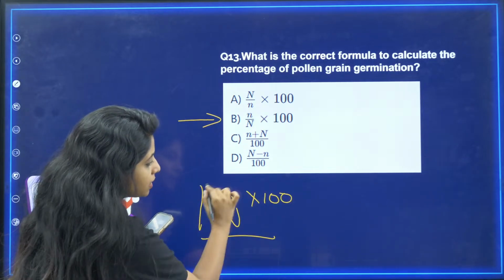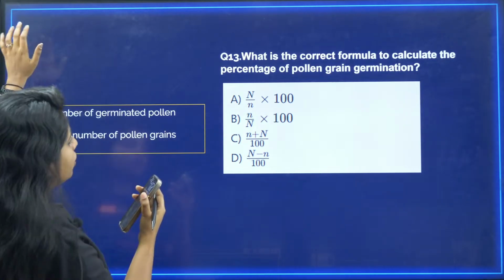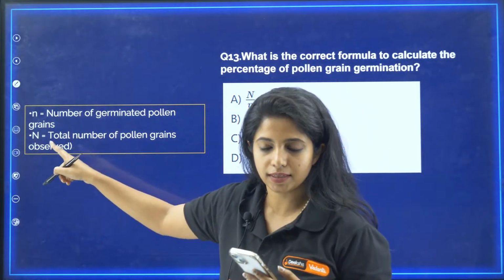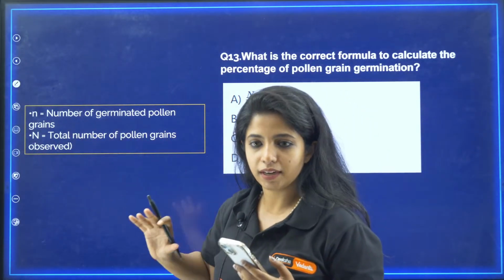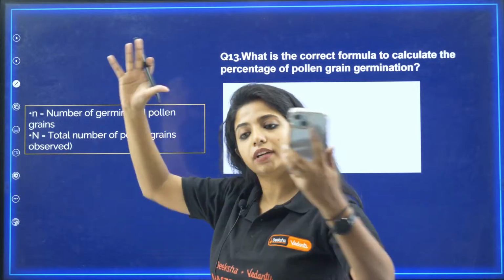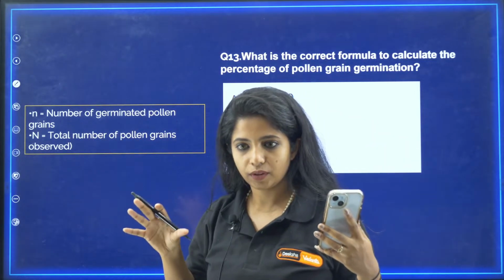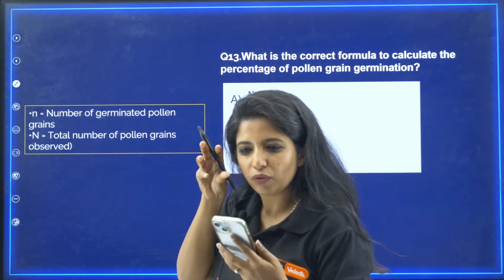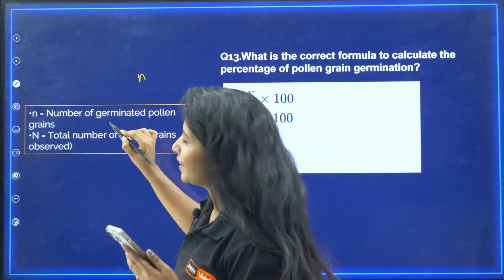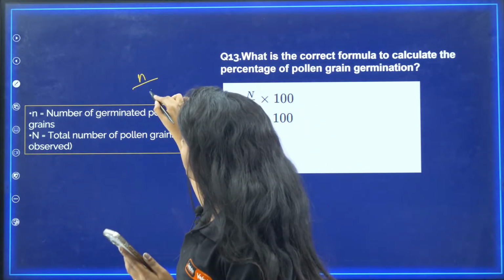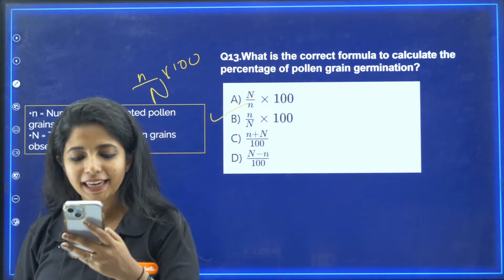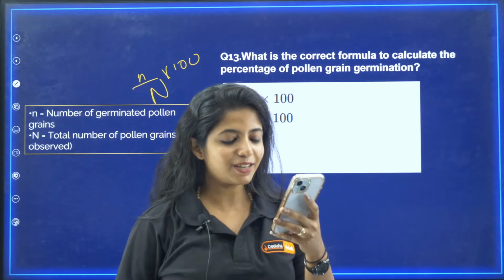What does this small n, capital N stand for, my dear children? Small n is the number of germinated pollen grains, the pollen grains that are going to germinate. Capital N is the total number of pollen grains that we observed. Out of that, only a few will be germinating, and since it is few, we will make small n at the top. For the total, we will keep capital N. Into 100 will be your answer. So your answer is B. Who all got B, my dear children?